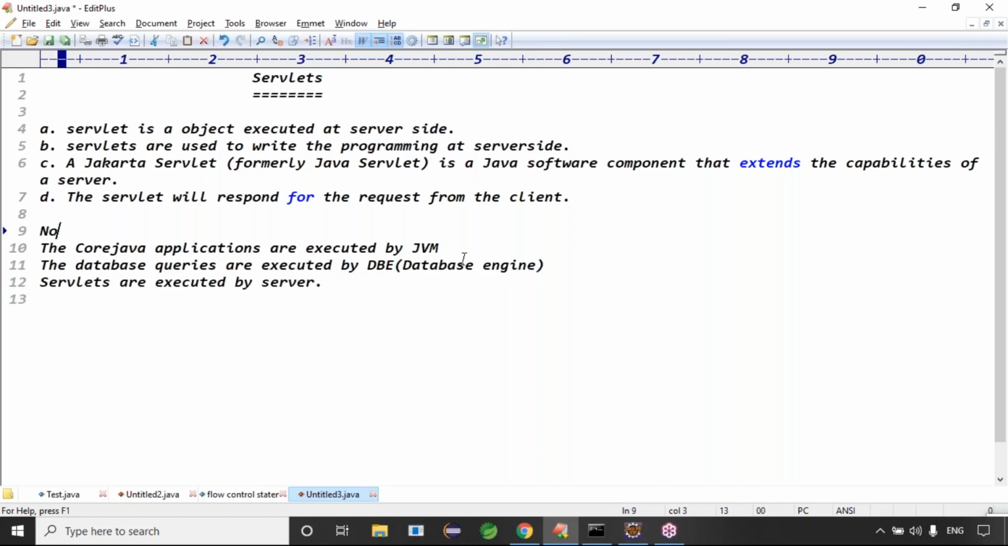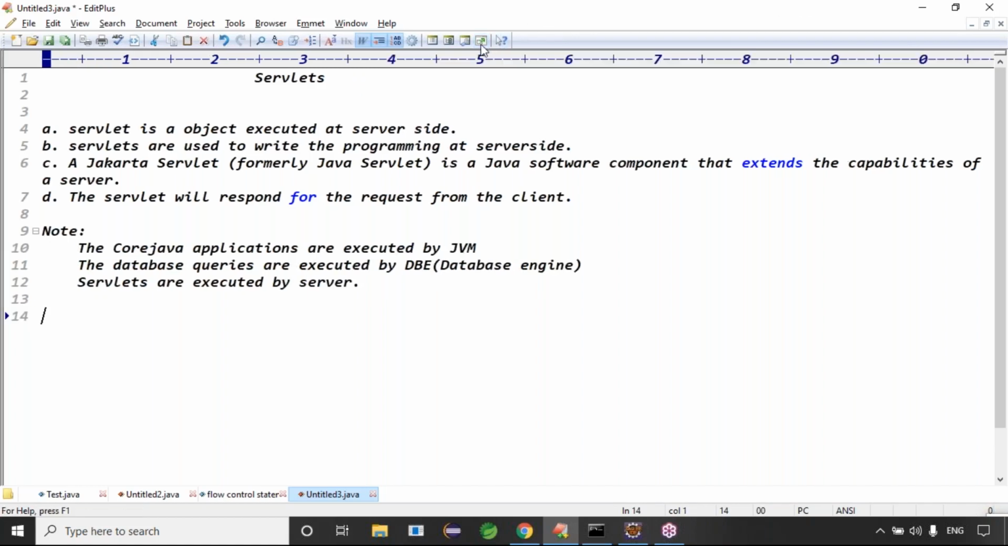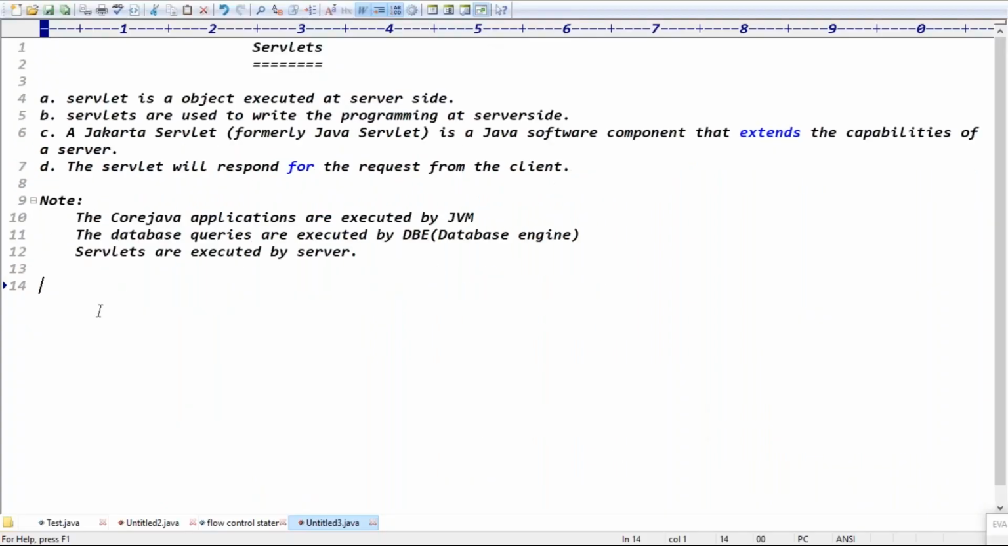Guys, yes or no? Yes, sir. The core Java applications are executed by JVM. The database queries are executed by the database engine. Servlets are executed by the server. That's what you need in your system to run the application. First of all, we need to install a server, right?